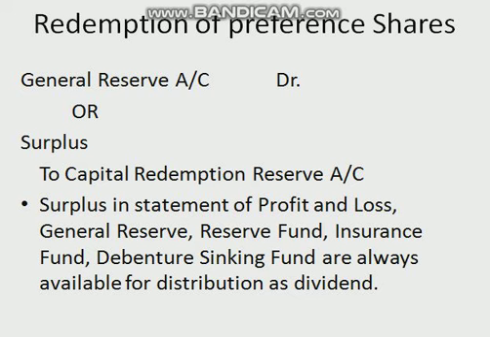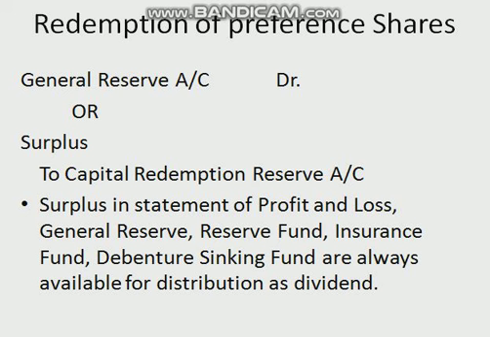In a similar manner, suppose the issue price is rupees 14 per share. Now they are issuing equity shares at premium. 4 rupees is premium. So again 9 lakh divided by 10, 90,000 equity shares will be issued for the redemption of those preference shares. If a company is interested to redeem preference shares by issue of fresh shares and out of profits, both, then the amount to be transferred or number of shares to be issued will be decided like this.